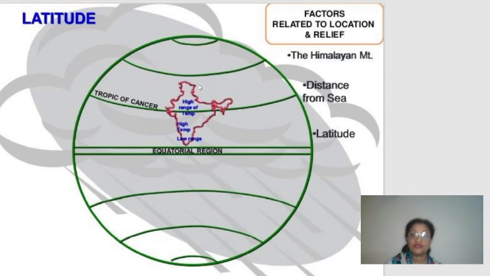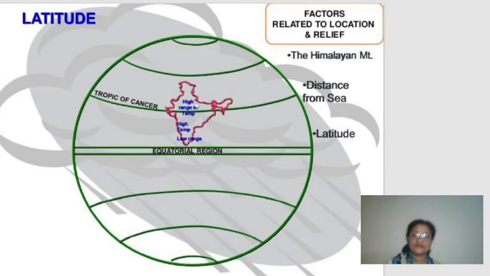What about the northern part of it? In the north of Tropic of Cancer, especially these plains are lying far away from the sea or the coastal effect. That is one thing. And the latitudinal effect, to some extent, this portion in the north of Tropic of Cancer is called the subtropical region, right? So this area comes under the subtropical climatic condition, the plains of India which lie in the north of Tropic of Cancer, that covers the subtropical region. So naturally the type of climate which it gets is the subtropical type of climate.